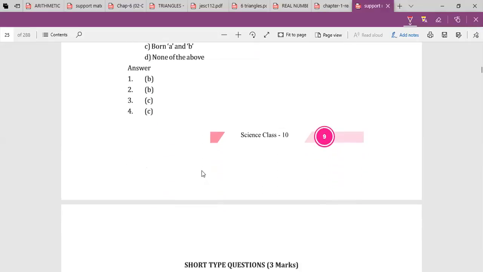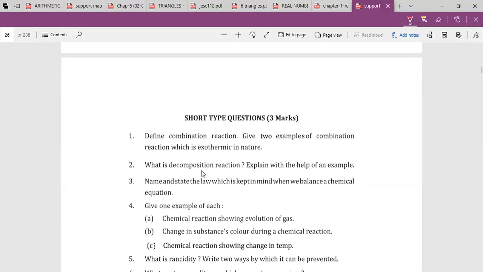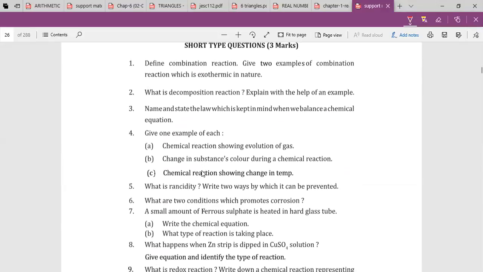It is an exothermic reaction. No, equations, sorry. Equations you have to mention. When the question is asked, what happens when quicklime is added to water? Generally, students write that quicklime added to water forms lime water or calcium hydroxide. You have to mention the equation: calcium oxide plus water gives calcium hydroxide, and heat is also produced. Equations are always mandatory. Whenever you feel an equation will support your answer, you have to mention it.